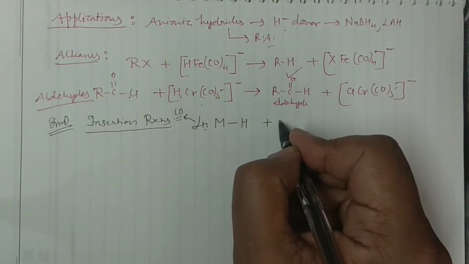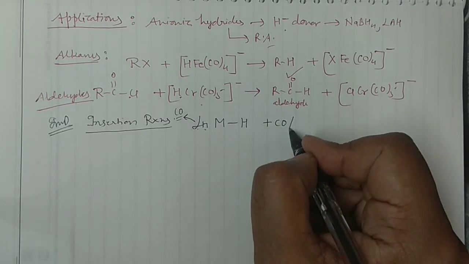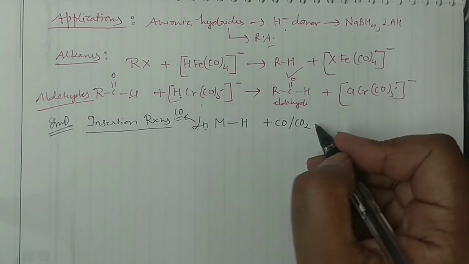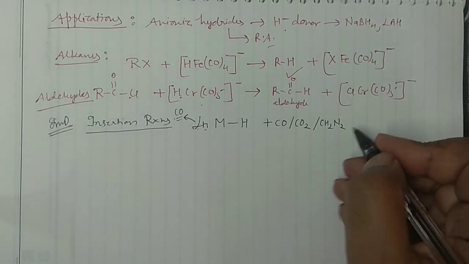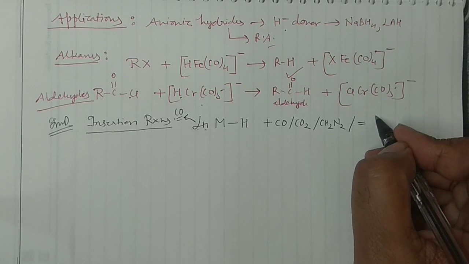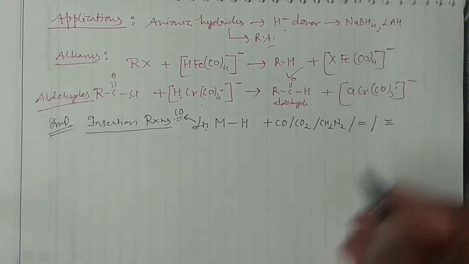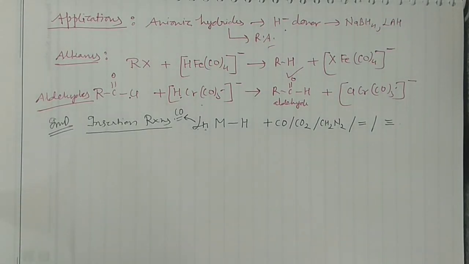And what you can do, you can react this with carbon monoxide, you can react with carbon dioxide, then you can react with an amine derivative, you can react this with a double bond, you can react with a triple bond to get multiple compounds, right?